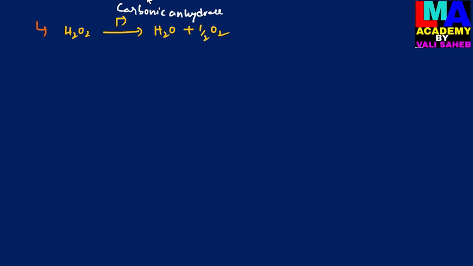According to our textbook, they give one equation like this, a simple equation for easy understanding of lyases. So this is about the lyases.